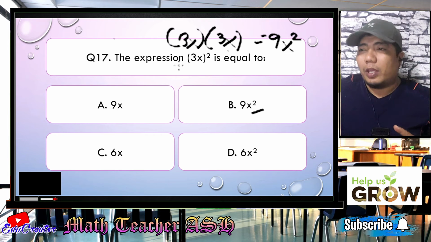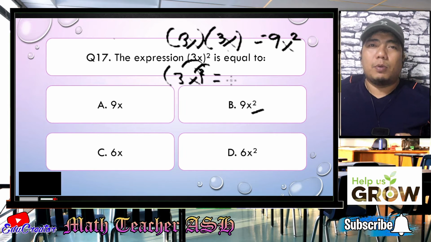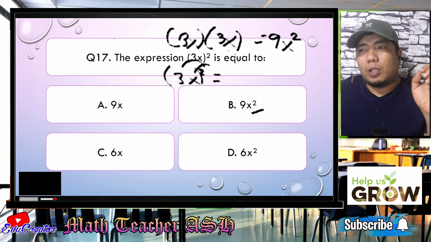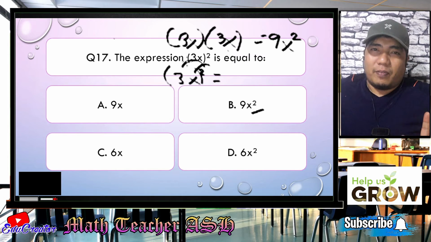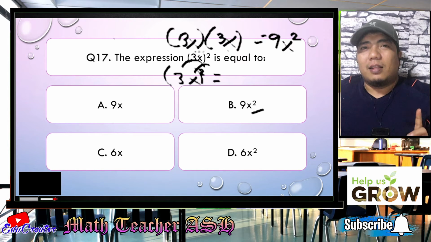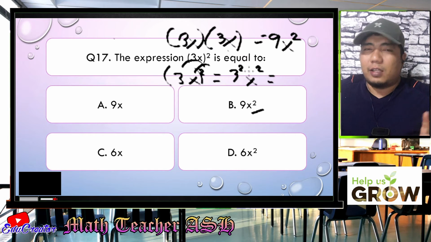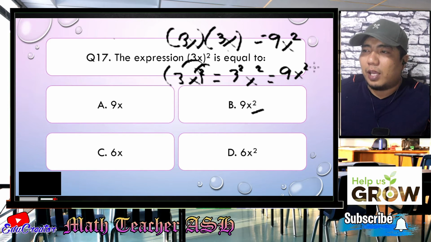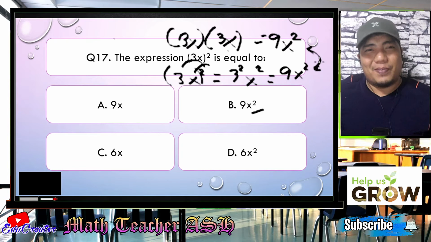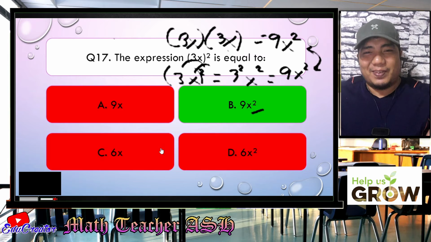Now, what is the other way? You can apply the power rule. So if this is the problem, the squared here will be distributed and each exponent will be multiplied. We all know that if a variable or a number does not have a visible exponent, it means that there is 1 there as its exponent. So that means 3 squared x squared. And of course, 3 squared can be simplified, and that is 3 times 3, giving us 9x squared. So they are just the same as each other. Easy, right? Very easy, my dear math learners. So the correct answer for this question is letter B.